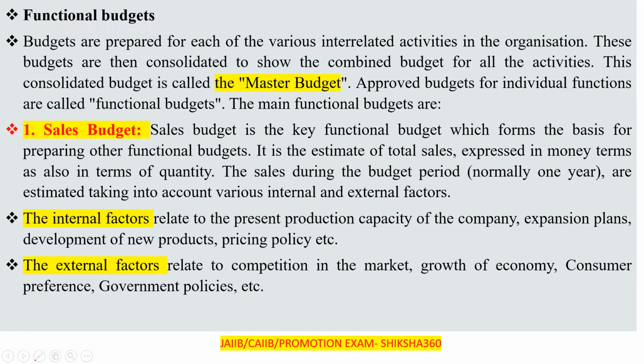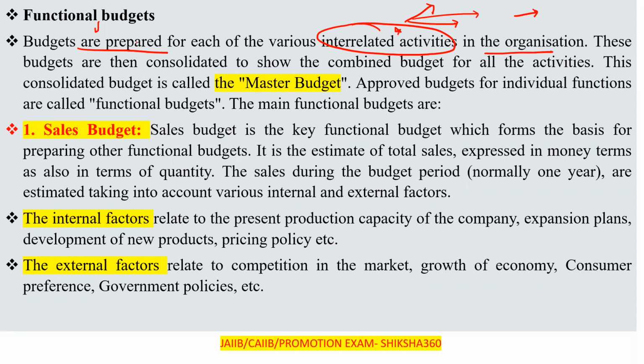First one under that is the functional budgets, the first type which we have to discuss. Under that we have to discuss different types of budgets, so let's start. Functional budgets are prepared for each of the various interrelated activities in the organization. That is, basically for sales we have this much budget, for production this much, for production cost this much, for advertisement this much, for transportation this much amount.